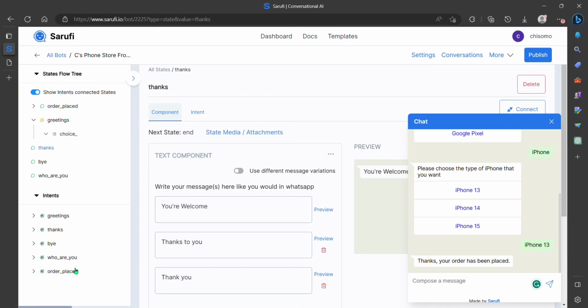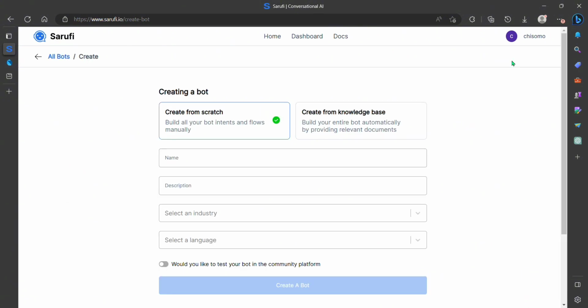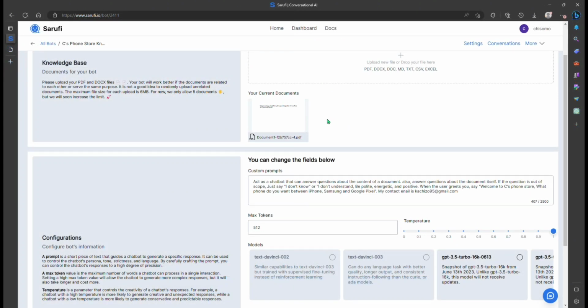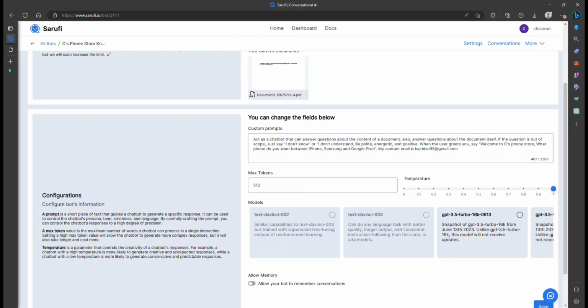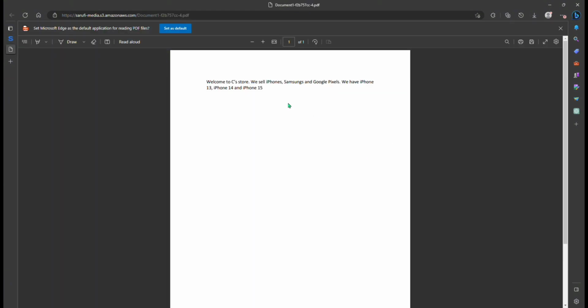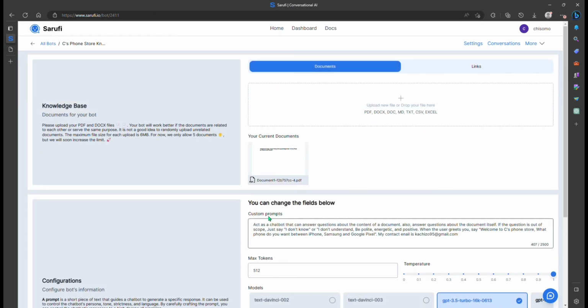Now, let's create this with a knowledge base. Achieving a similar result when creating from a knowledge base is much easier and requires less work from your side. But you have less control over the bot's responses and you will be unable to create buttons and more. For a knowledge base, users have to upload a document with knowledge and information that you want the bot to know about. For this example, I created this very short document. Then I also added some custom prompts to customize the bot a little.